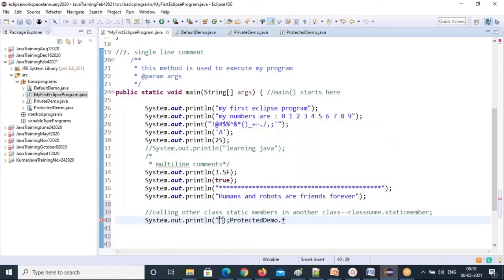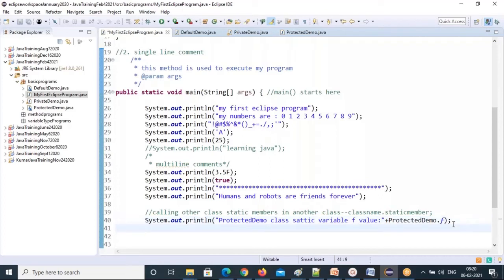I'm printing. So I'm calling other class static members here: the ProtectedDemo class static variable F value. Did we declare F here? We didn't declare it in this class, right? But we are calling it from the other class. How is it possible? Because it is protected, you can use it in the same package in any class. Outside the package also it is possible if you apply inheritance. If not applying, it is not possible. See, now I am able to access it.